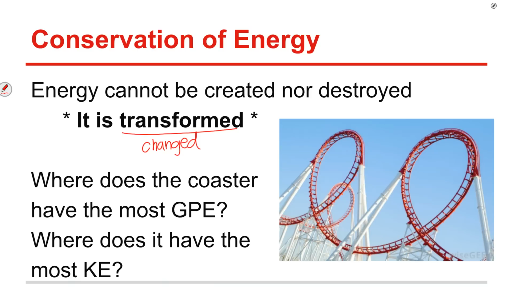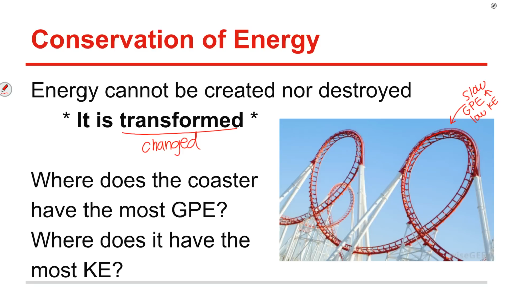The same thing happens on a roller coaster. You have the same amount of energy at each point, but if you've ever been on a roller coaster, you know that sometimes you're moving slowly and sometimes you're moving quickly. So if we're looking at this roller coaster here, we want to know where does it have the most potential energy and where does it have the most kinetic. Up at the top, we're going pretty slow, and so this is where it's got the most potential to fall. But since it's moving slow, it's going to be low kinetic energy.